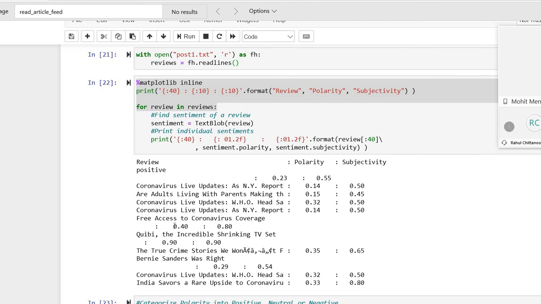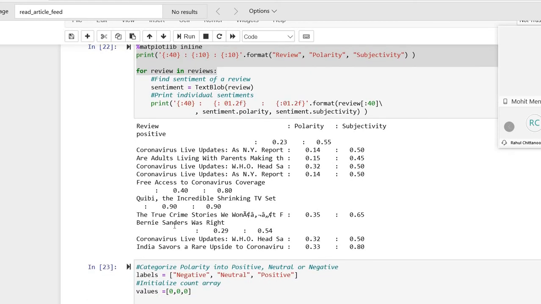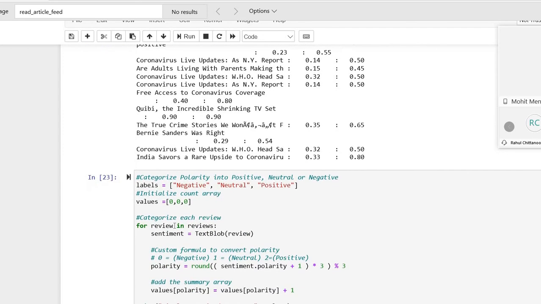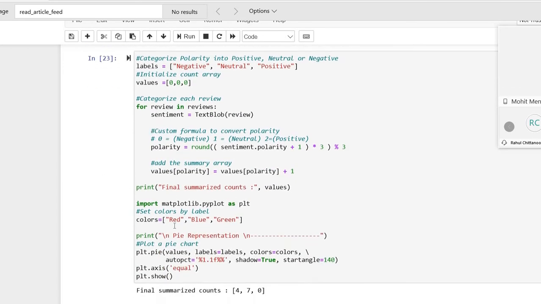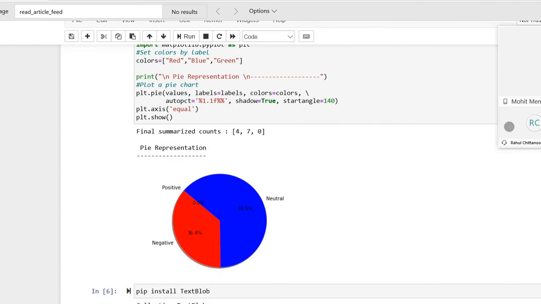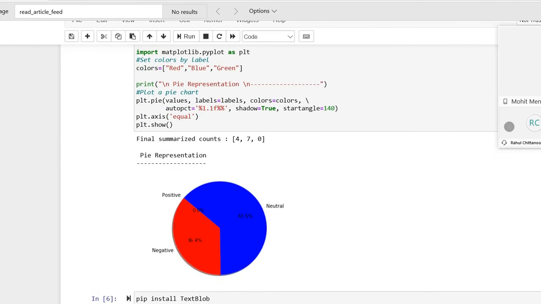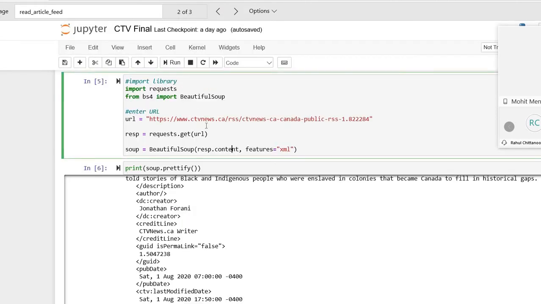Whatever data I retrieved from the article, I have stored it in post1.txt, and from post1 I found the polarity and the subjectivity of all the data. Based on that, we performed the visualization depending on the sentiment analysis, and this is our sentiment analysis of the article. Here you can see that it's 0% positive, 63.6% neutral and 36.4% negative, and we have done the same for the CTV article too.